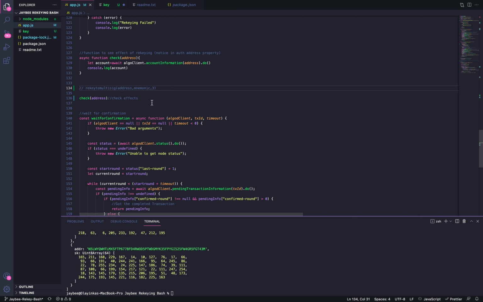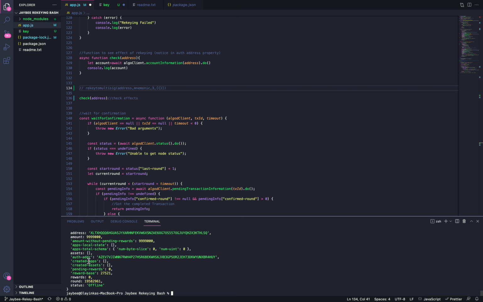If I pass in an extra parameter of an object array, instead of generating a new multi-sig account, it will basically use the one I specified as the first parameter here if I decided to use it. Let me just check this.